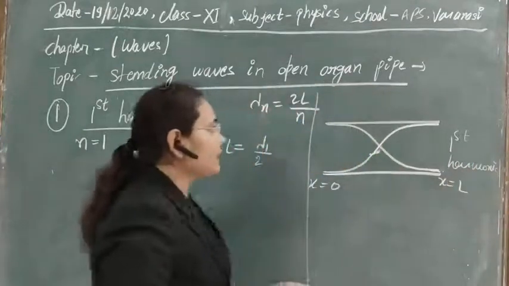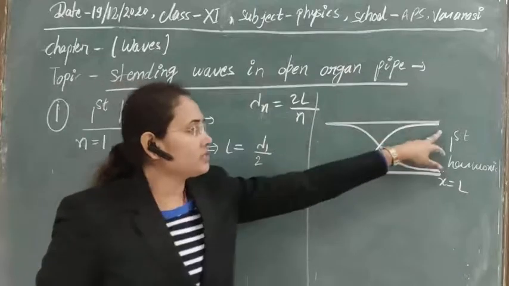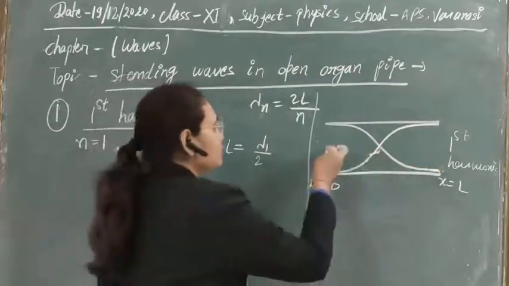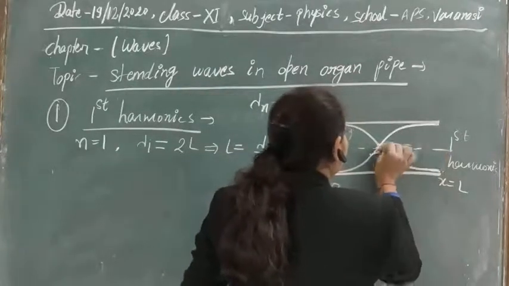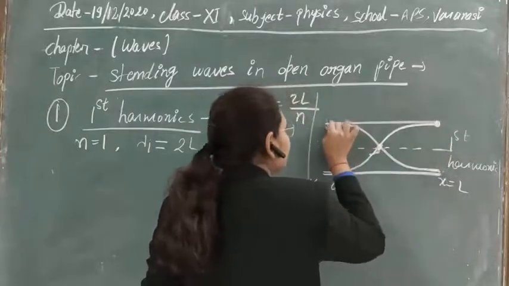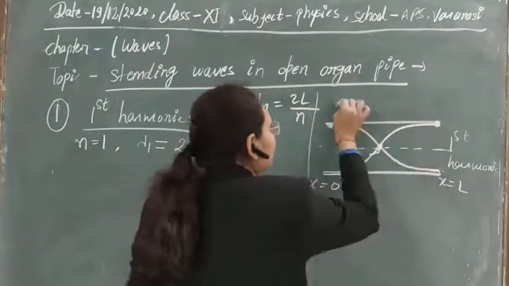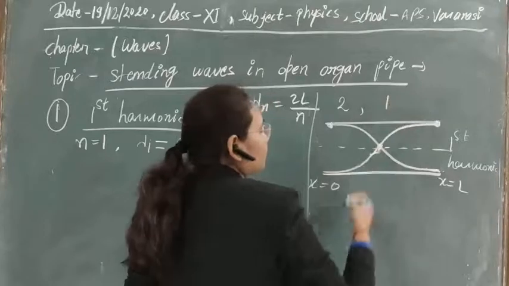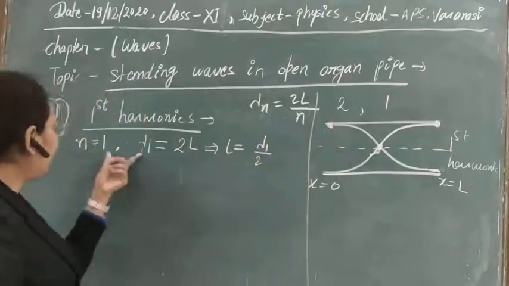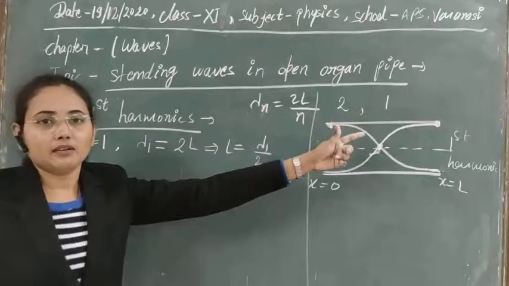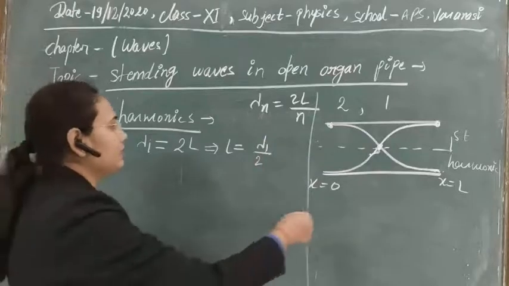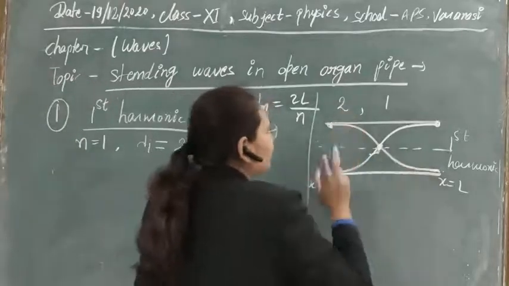So in this case we are seeing that at two positions displacement is maximum and at one position displacement is 0. It means that this is the position of the node and these are the positions of the antinodes. So in this case we are getting two antinodes and one node. Clear? So for the first harmonic, for n equal to 1, we are getting one node, and two antinodes.